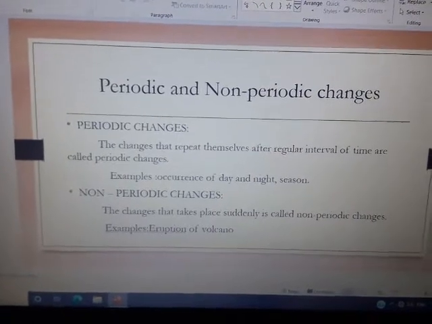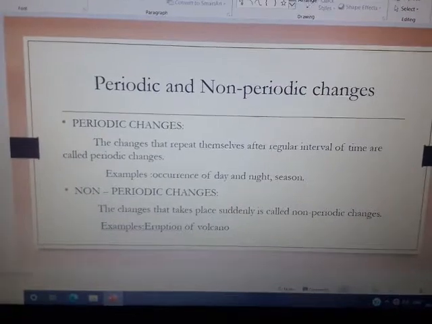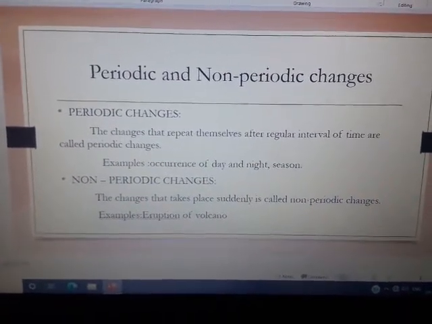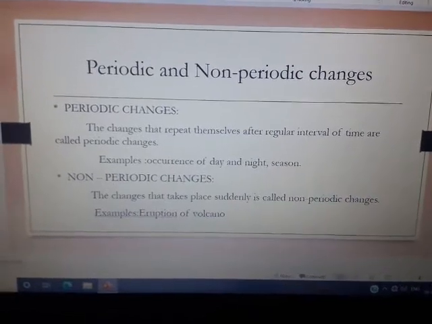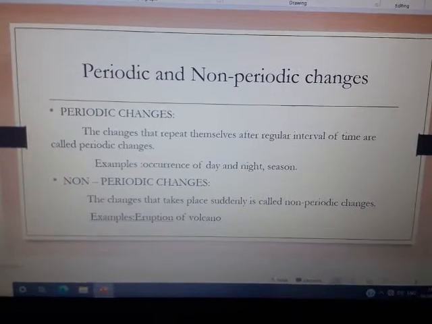Next one is periodic and non-periodic changes. The term periodic represents anything that happens in regular intervals of time. So periodic changes, the changes that repeat themselves after regular intervals of time are referred to as periodic changes.